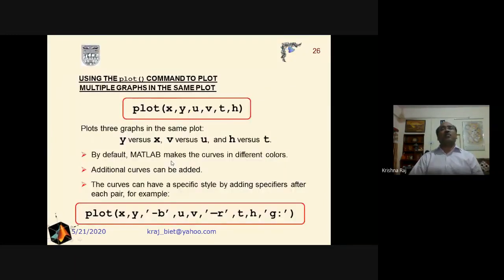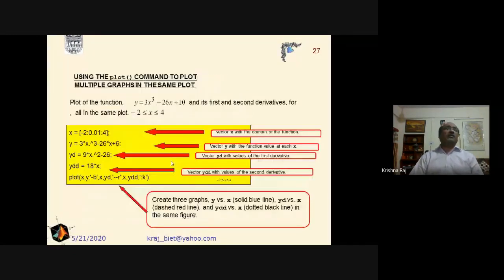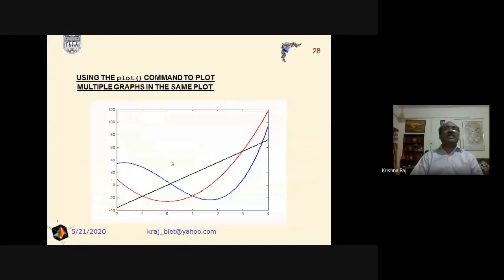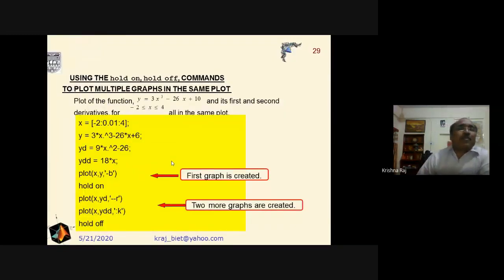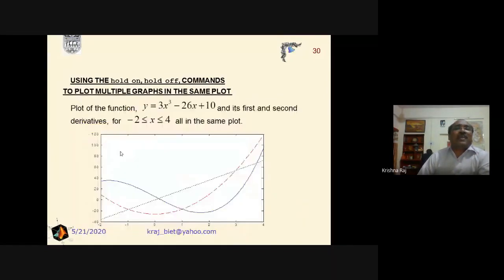Similarly, we can draw more than one plot in a single window in order to analyze the performance of different types of systems, or the graphs for the purpose of comparison. And we can use the plot command, or we can use the hold on and hold off commands. In this one, we have described plots using different types of curves, between x and y, z and x, like that.